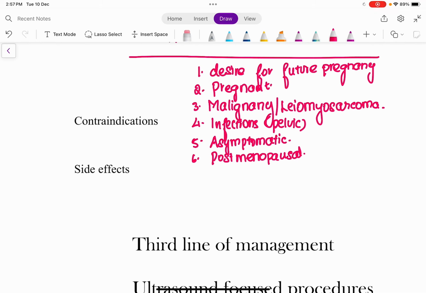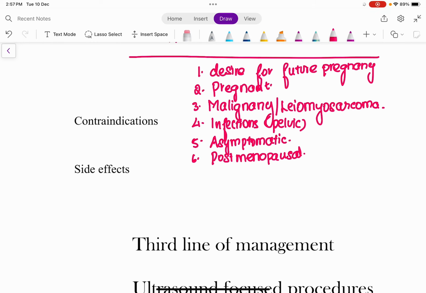So the only age group where you have to worry about the fibroid is the reproductive age group. If the female enters the menopausal age group, you need not worry about that fibroid, because subsequently this fibroid is going to shrink in size due to the lack of estrogen and progesterone in a postmenopausal age group female. So in a postmenopausal age group female, you need not do this procedure as well.